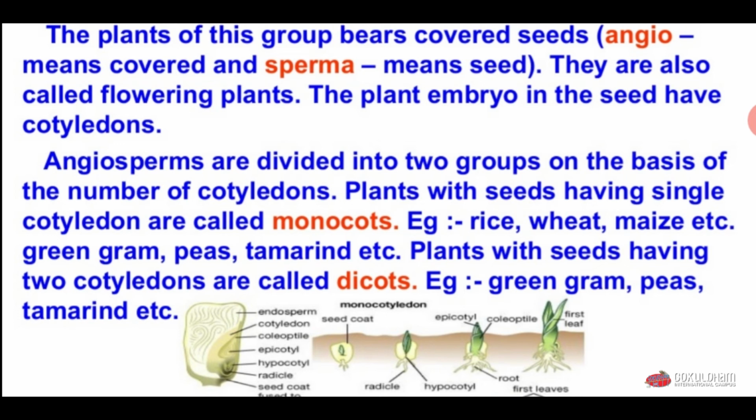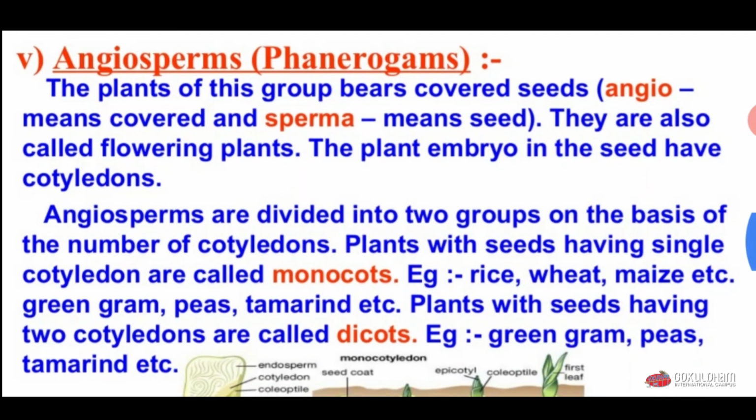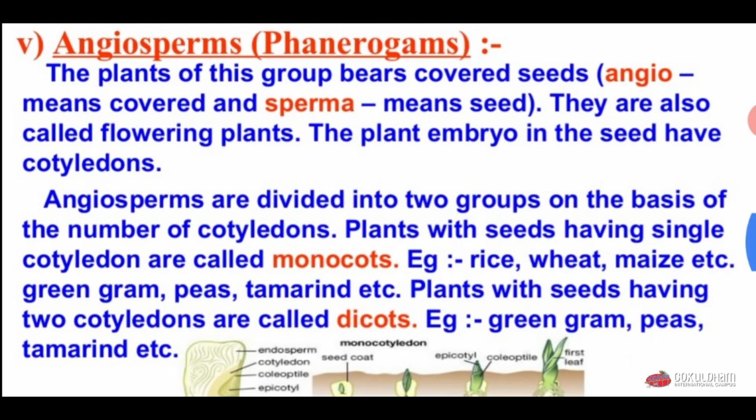Means angiosperms are a group of plants which are flowering plants and their seed is covered. This kind of plants are included in the angiosperm, and these angiosperms are divided into two groups. First one is monocot and another group is dicot. Monocot means only one cotyledon is there in the seed, and dicot means two cotyledons are present in the seed.